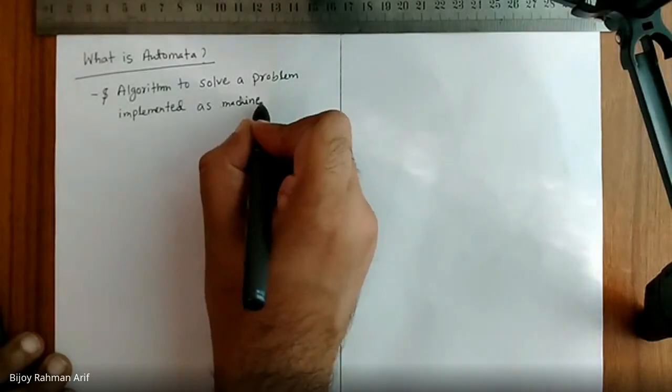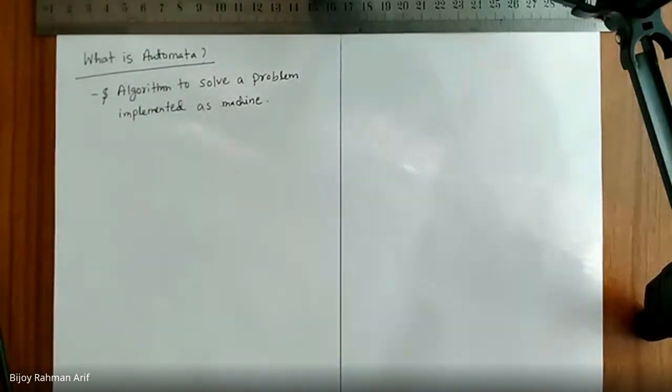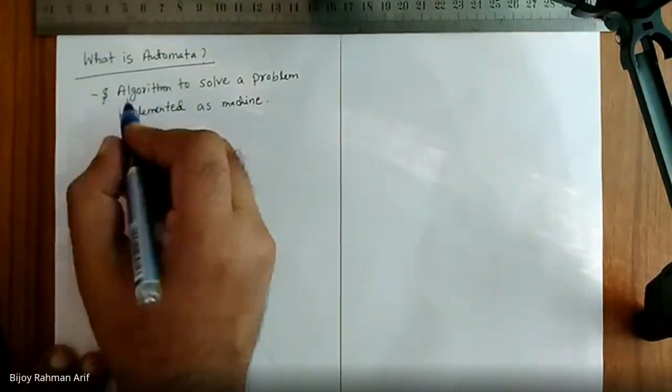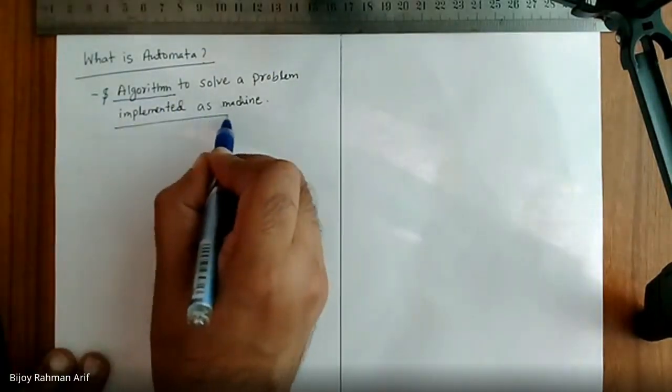So automata is in fact an algorithm, and it is implemented as a machine.